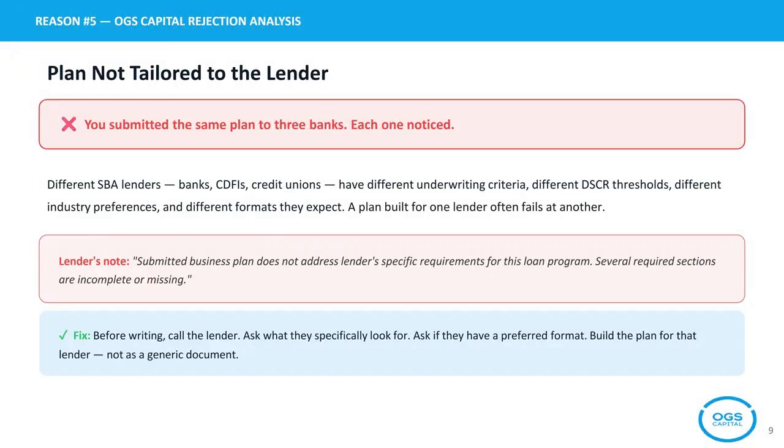Now, let's look at all 5 rejection reasons and their fixes side by side. When you see them together, a clear pattern emerges. SBA lenders reject plans that lack specificity, defensible data, and lender alignment. Every fix comes down to making your plan more precise, more local, and more targeted.